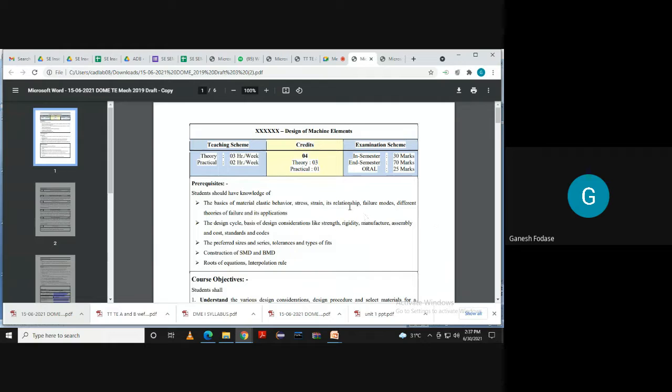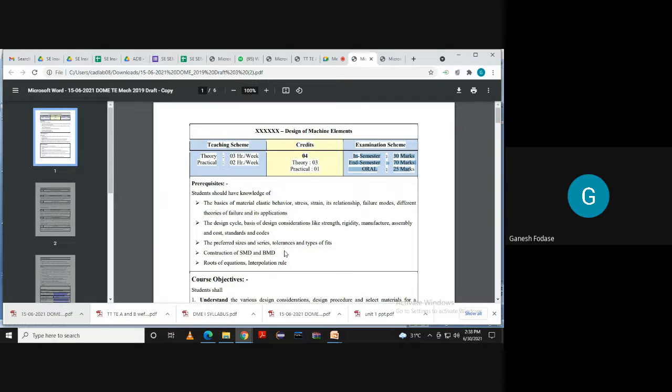Okay. So in third year engineering, we have the subject Design of Machine Elements. We'll talk about the subject weightage. It is 30 marks in-semester and 70 marks end-semester. Along with that, we have an overall 25 marks. That is a total of 125 marks as the weightage from the exam point of view.